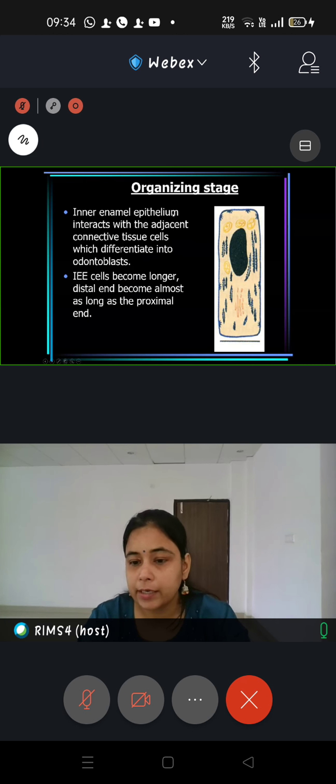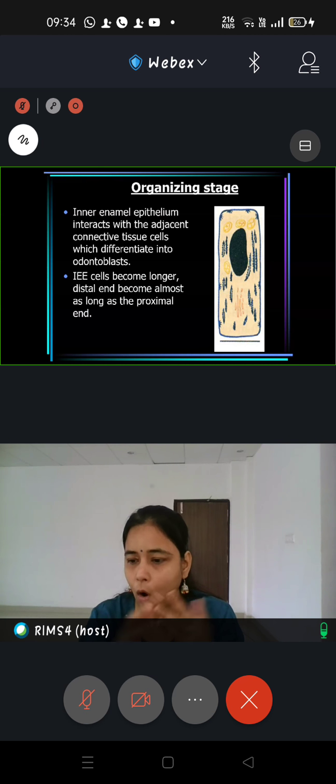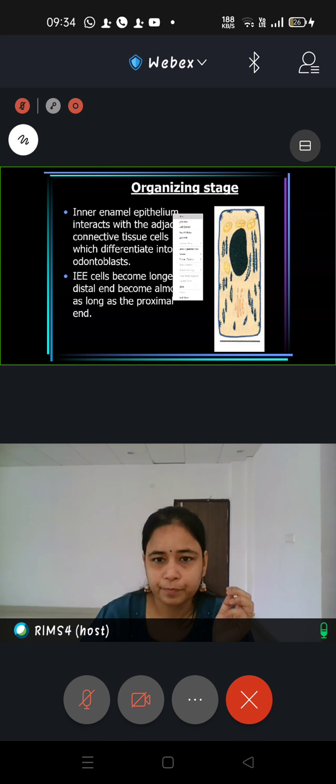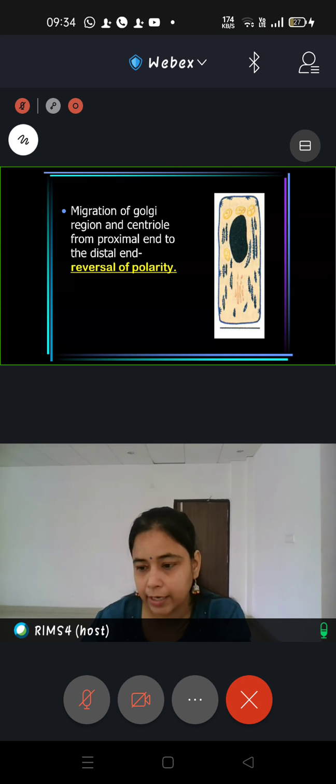The next stage is organizing, right? As the name suggests, what is getting organized? Every component of the cell is going to organize itself. That is why it is called the organizing stage. And the most important phenomenon happening in this stage, which facilitates the organization of organelles, is called reversal of polarity. Did you ever come across this word while you were studying odontogenesis?